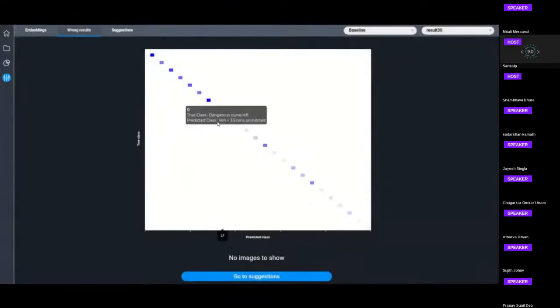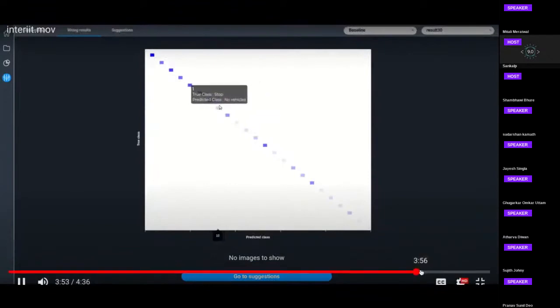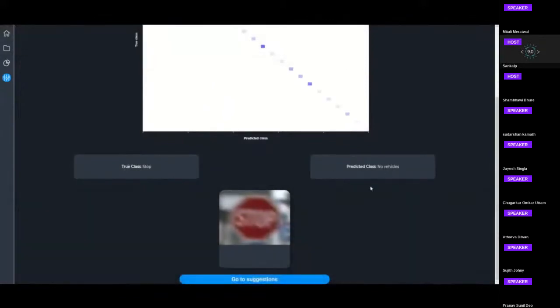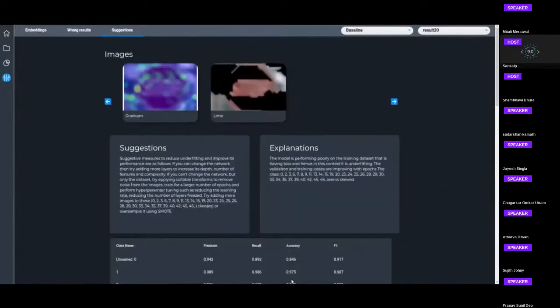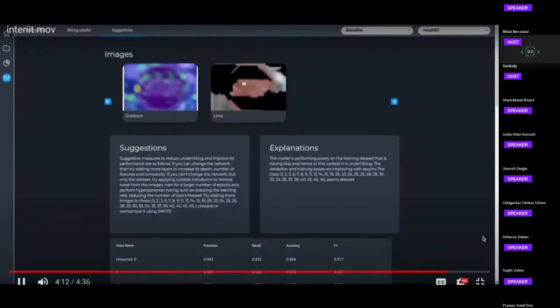So this was the confusion matrix. Clicking on this, the user can see here the true class and the predicted class. You can select the images here and go to suggestions. So you can see Grad-CAM and live images of the selected image. So here the user can see where the model is going wrong.